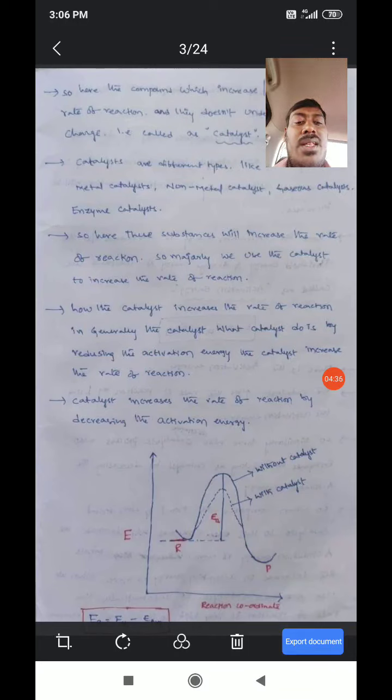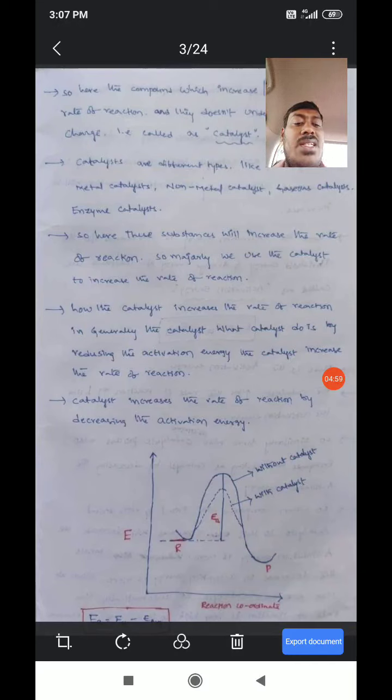These substances will increase the rate of reaction. Majorly we use the catalyst to increase the rate of reaction.